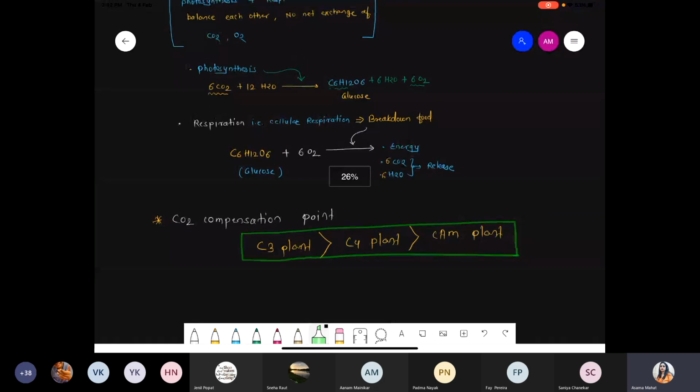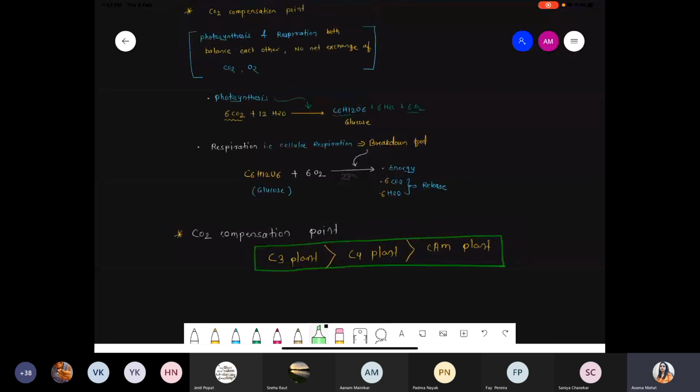This information is sufficient for the CO2 compensation point. Got it? Clear? Okay. Should I continue to the next one?